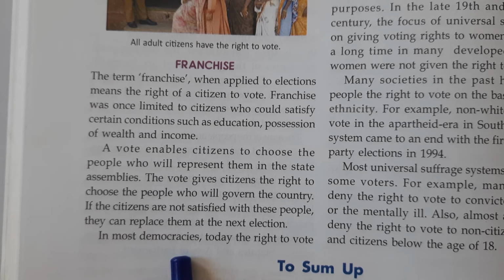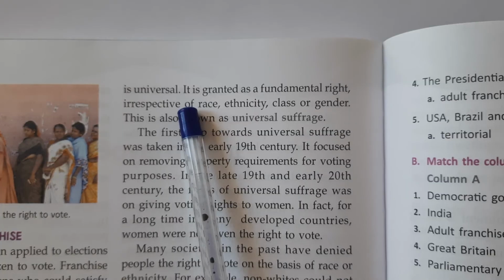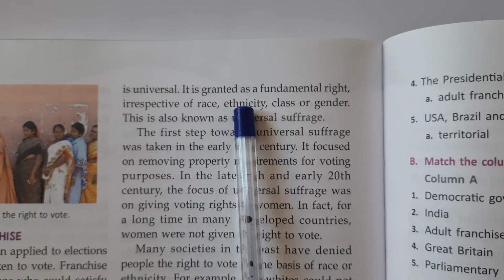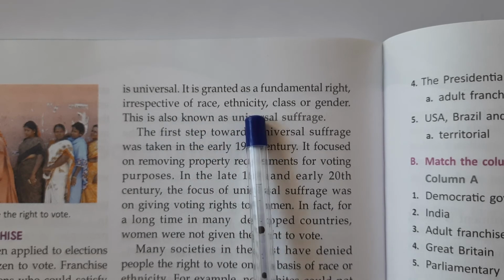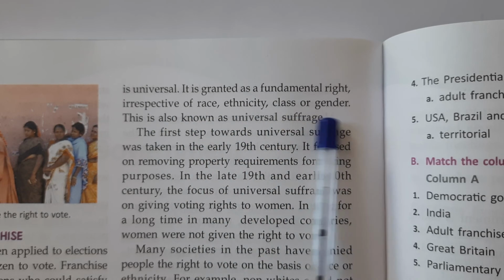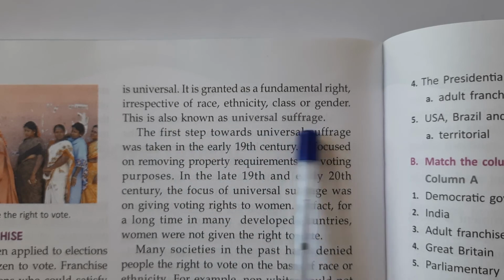In most democracies today, the right to vote is universal. It is granted as a fundamental right irrespective of race, ethnicity, class, or gender. This is also known as universal suffrage.